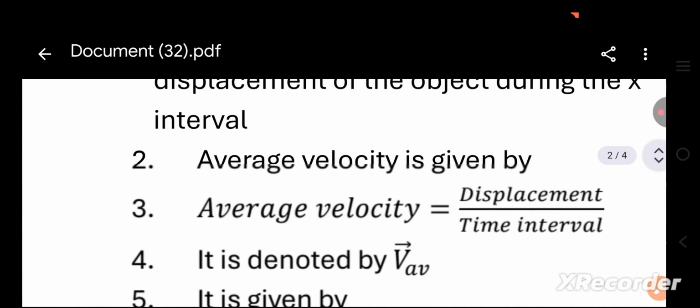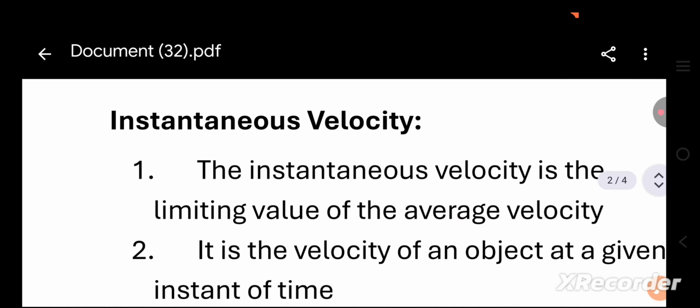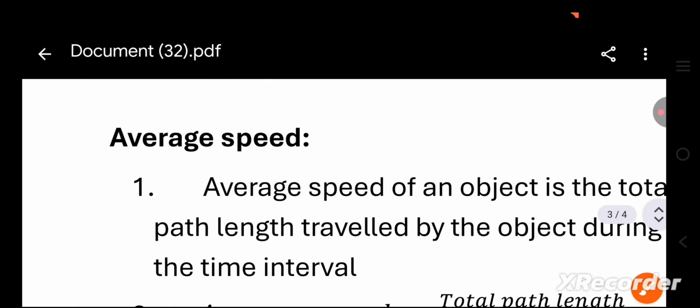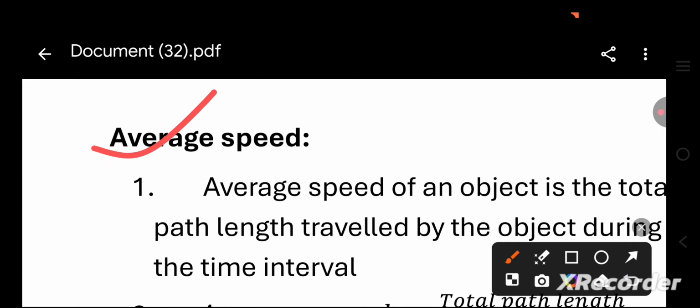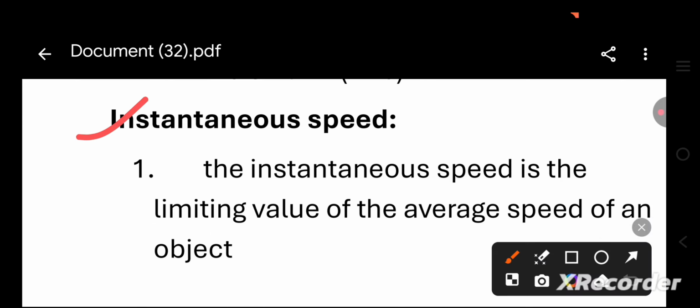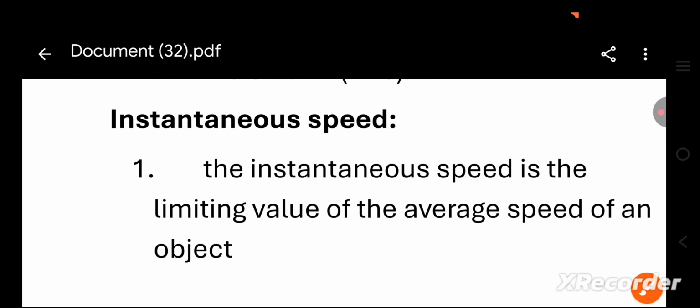The first one is average velocity. Second is instantaneous velocity. Third one is average speed, and last is instantaneous speed. We can see the four concepts. Then the another concept we can see in the